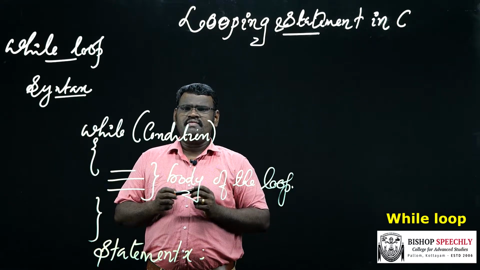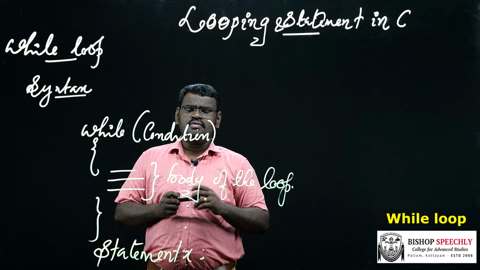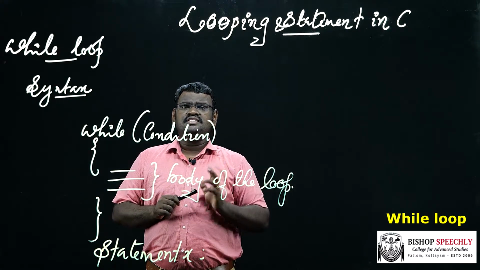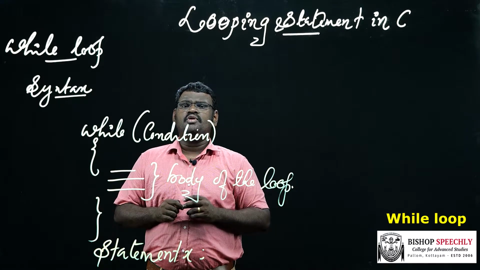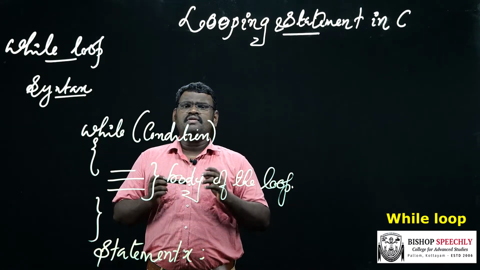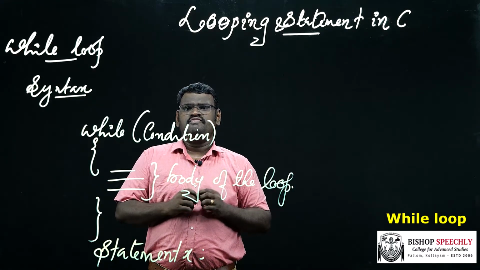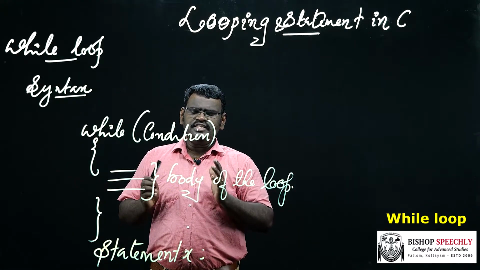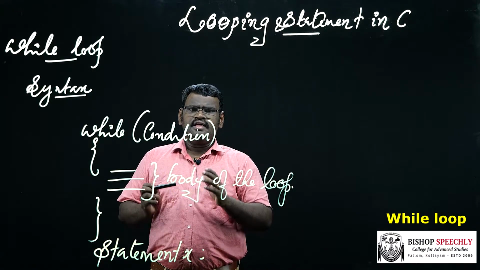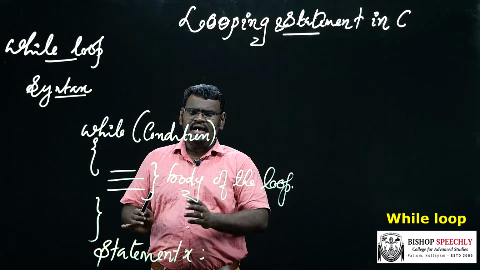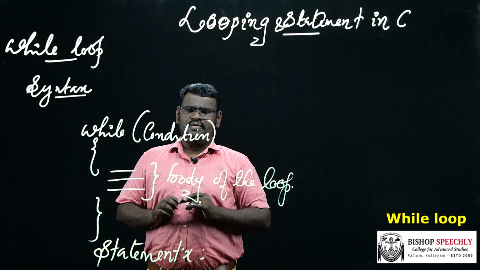The condition is evaluated first, and if the condition is true, then the body of the loop is executed. And again the condition is checked. If it is true, then the body of the loop is executed. The process continues until the condition of the loop becomes false. If the condition is false, then the statement just following the loop is executed. Here, the statement X is executed.